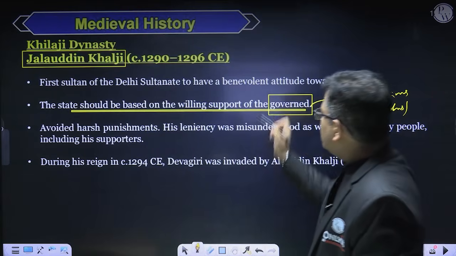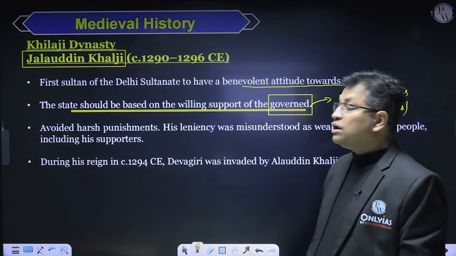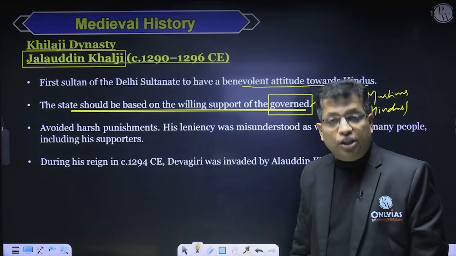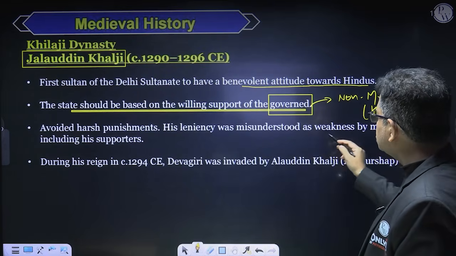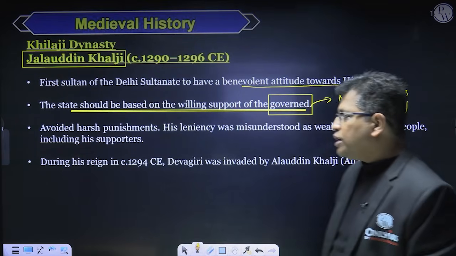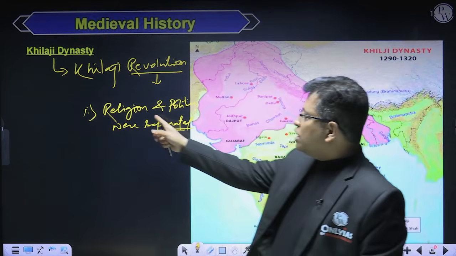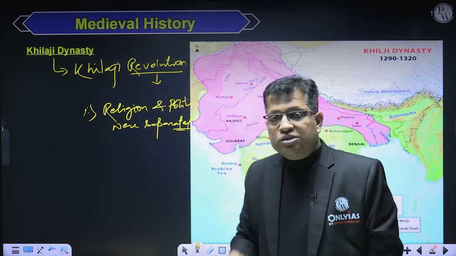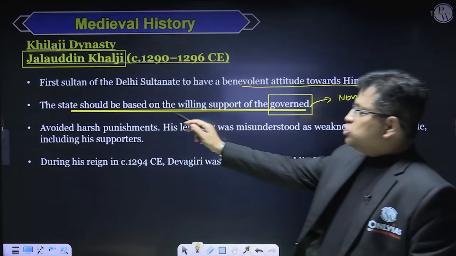And that's why he adopted the benevolent approach towards the Hindus, right? He avoided harsh punishments. Leniency was misunderstood as weakness by many people, including his supporters, right? So one thing is very clear here. Religion and politics were separated because the founder of this dynasty said that the state should be based on the willing support of the governed.